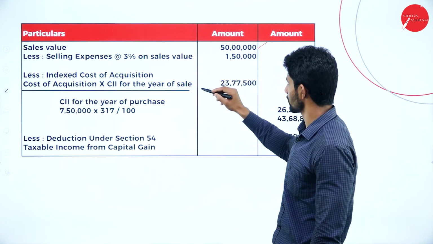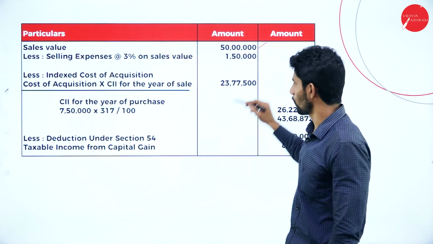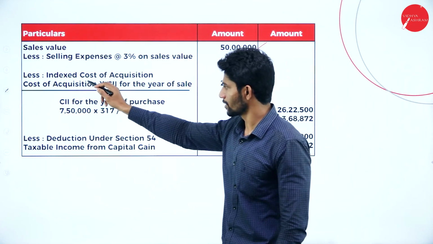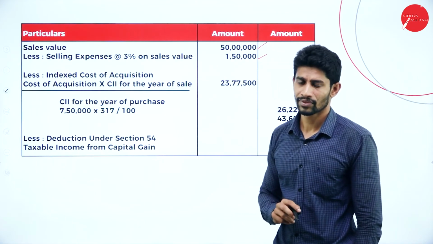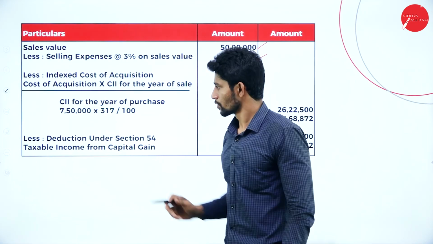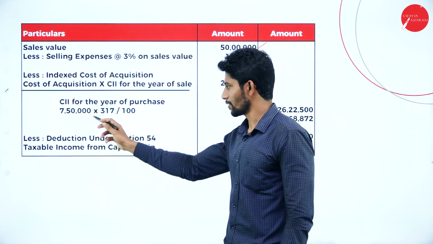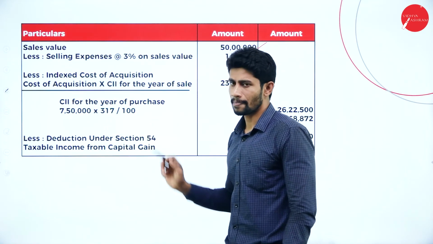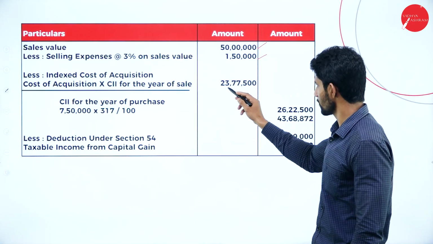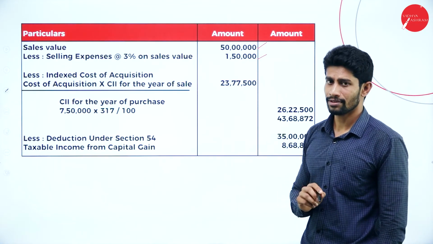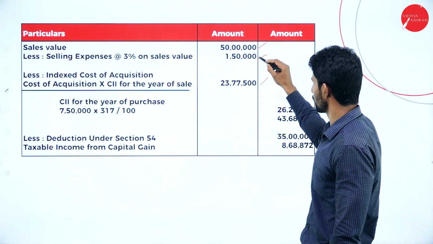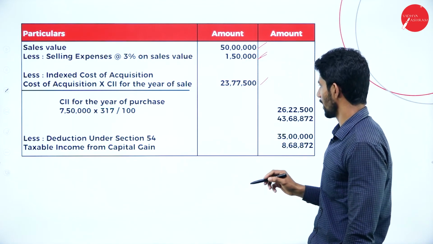If you calculate 3% on 50 lakhs, you will get 1,50,000, and also less indexed cost of acquisition. 7,50,000 is the cost of acquisition. So 7,50,000 into 317 divided by 100. You will get rupees 23,77,500. If you deduct these two values from 50 lakhs, you will get